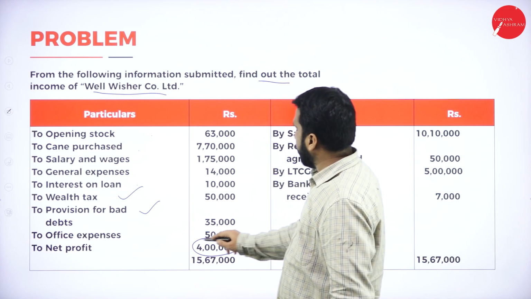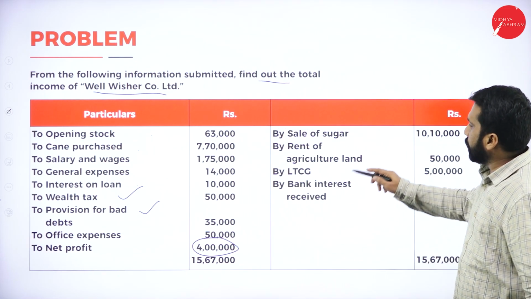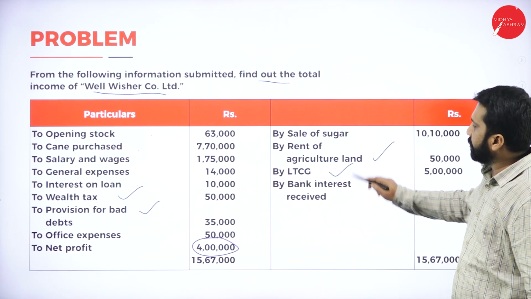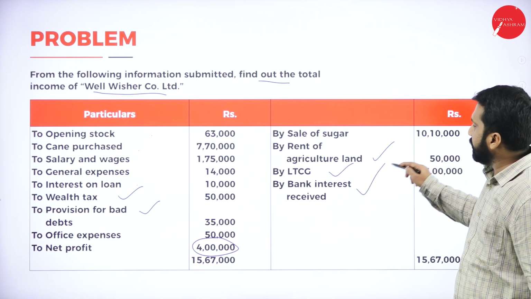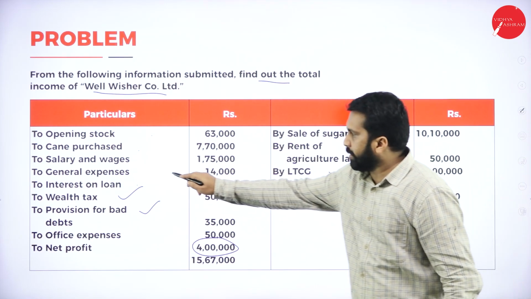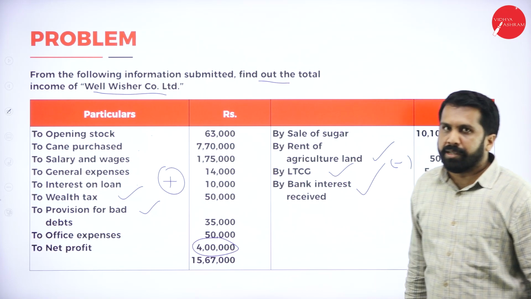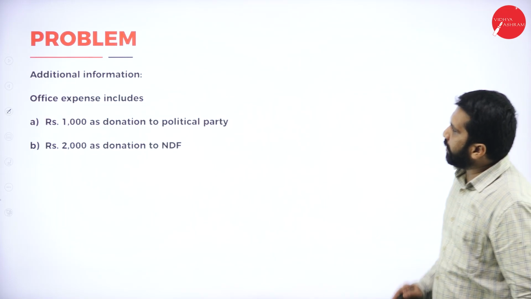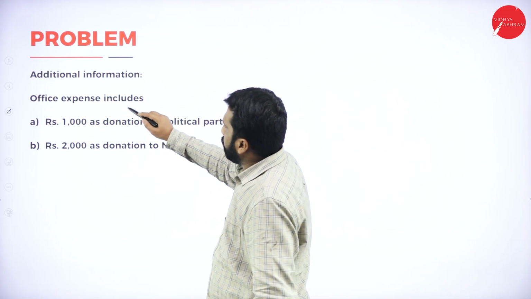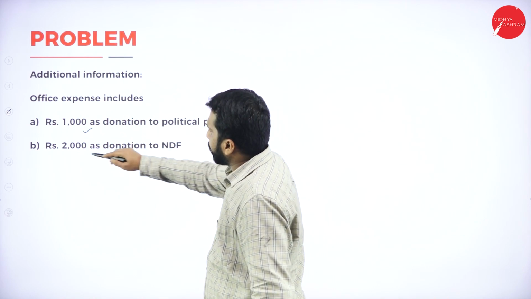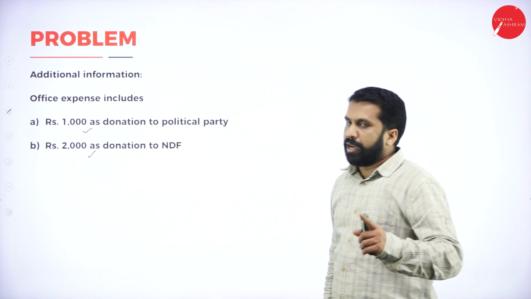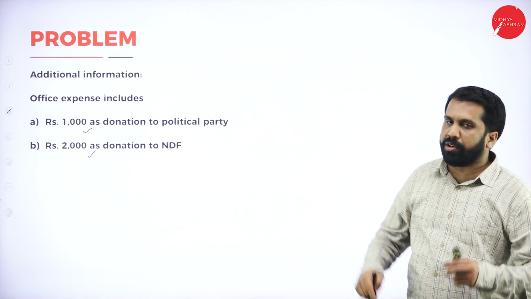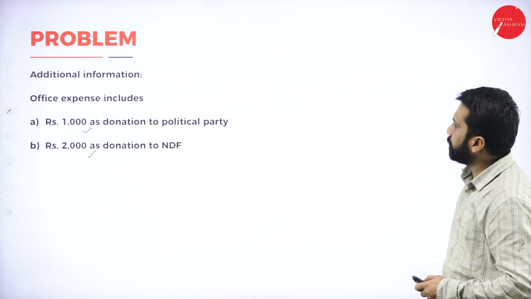Start with your net profit. Sale of sugar, no. Rent of agriculture, yes. LTCG, yes. Bank interest, yes. These are minus and these are plus. Now, what are the adjustments? Office expense includes 1000 donation and 2000 donation. So, under office expenses, 2 plus 1, you are supposed to take 3000.